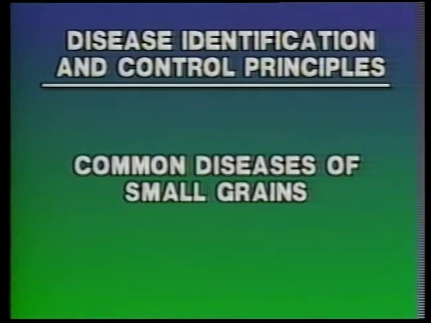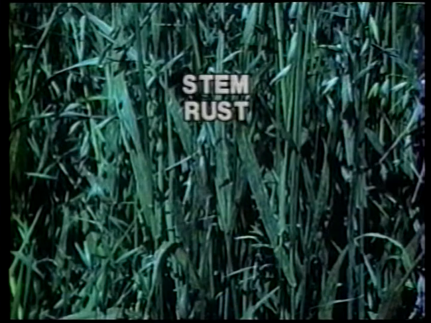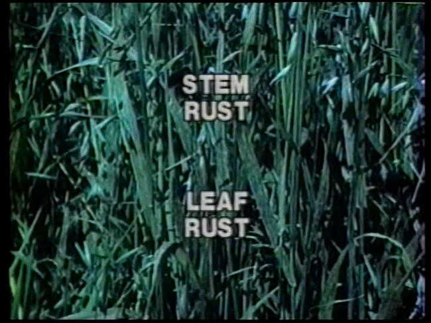The next category of diseases is common diseases of small grains. Two common and destructive diseases of small grains are stem rust and leaf rust. Both diseases are caused by fungal pathogens that are obligate parasites. The symptoms of these diseases are similar.